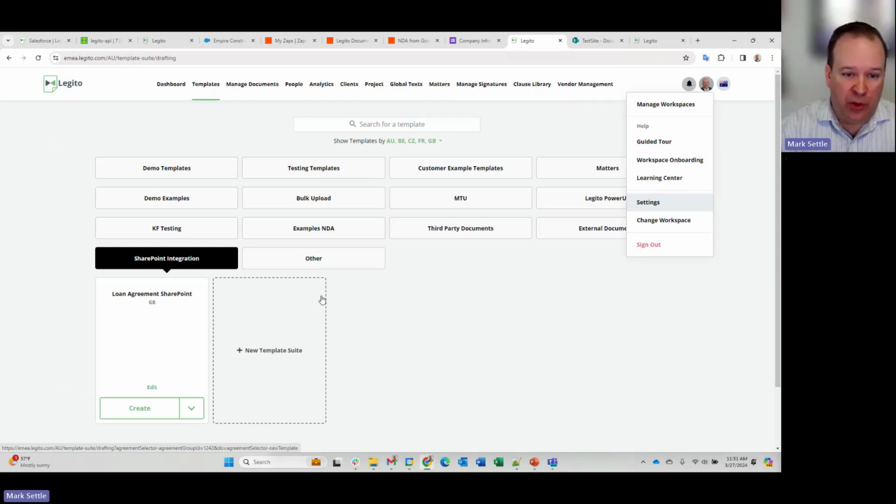And so this is similar to the Salesforce approach, but I'm starting from Legito. So rather than starting in Salesforce and getting some data, this is just sending the documents that I create in Legito into my document storage in SharePoint. So if I create a new document here,